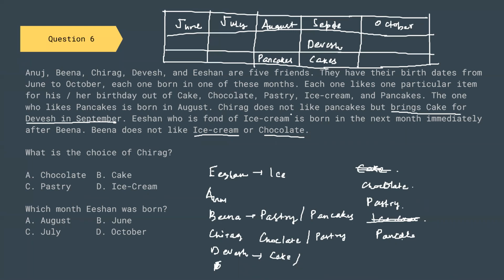Chirag does not like pancakes but brings cake for Divesh in September. Ishan, who is fond of ice cream, is born immediately after Bina.